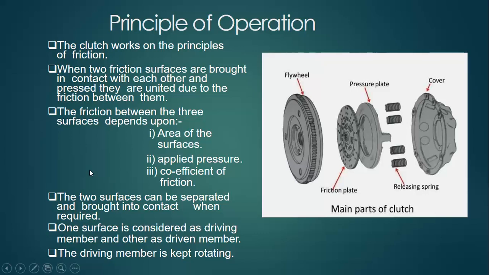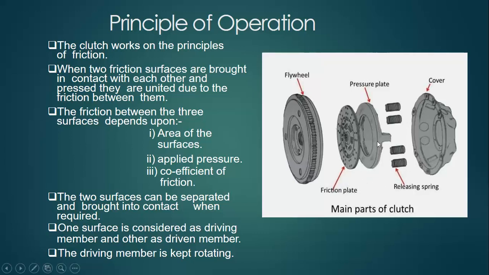The main or operational principle of the clutch is that the clutch works on the principle of friction. Yes, the clutch is operated on the basis of friction. As you can see, we have a flywheel, then we have a frictional plate, then we have a pressure plate, releasing springs and cover. These are the components of the clutch.